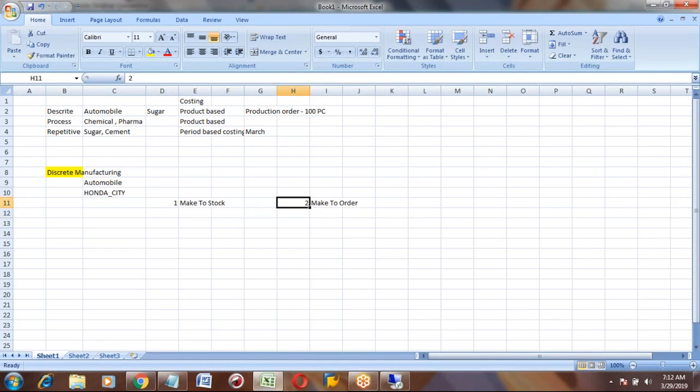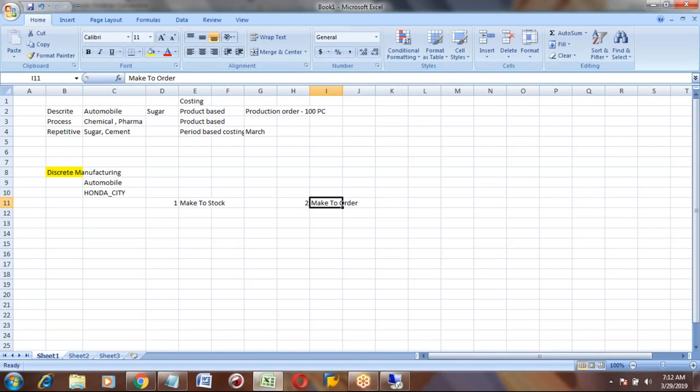Make to stock means you are making to keep as a stock. Make to order means you are making a product based on an order. Order means here a sales order.